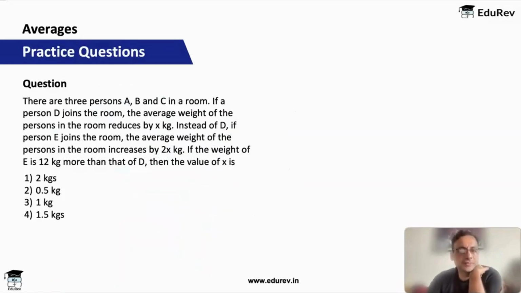There are 3 persons A, B, C in a room. If a person D joins the room, the average weight of the persons in the room reduces by X kgs. So there are 3 persons in the room, A, B, C. Their average will be (A plus B plus C) by 3.